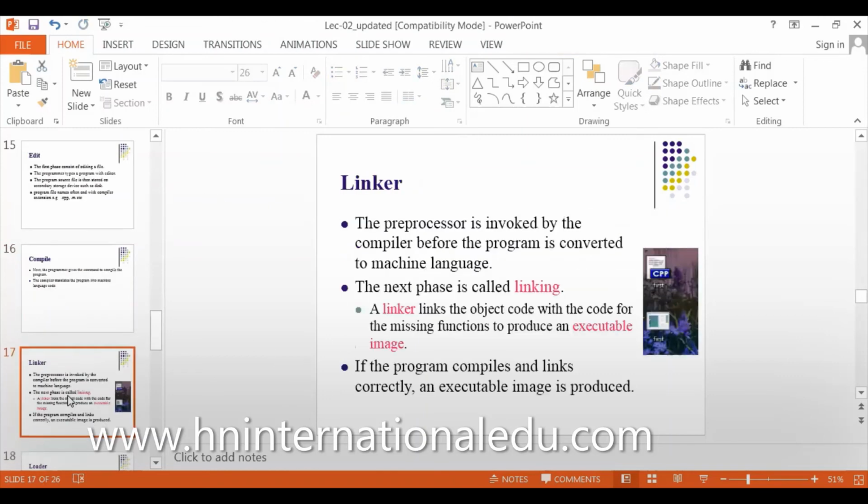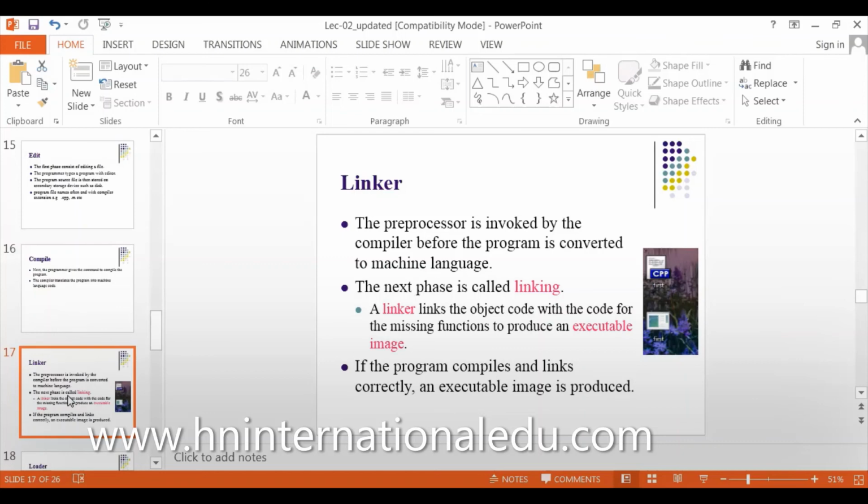What does the linker do? The linker links my program, my instructions, to the system. When it starts linking, it will tell me, you missed a semicolon here, you have a syntax error in this line, you cannot use this letter. It will display a list of messages on my screen. So that's what the linking does.